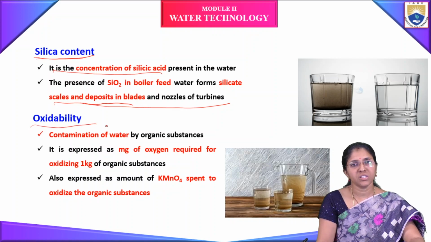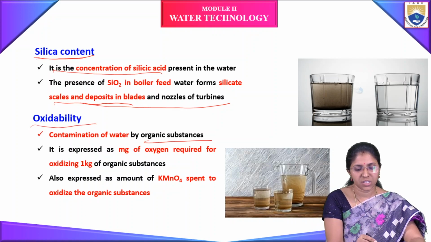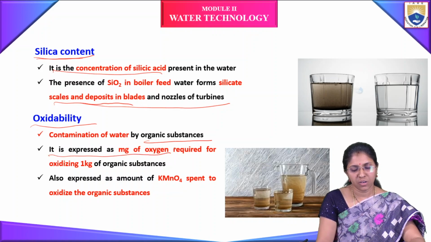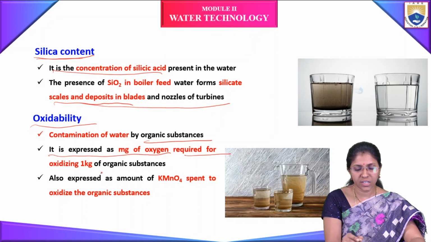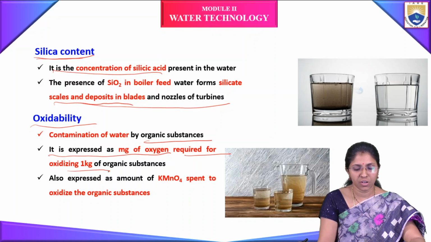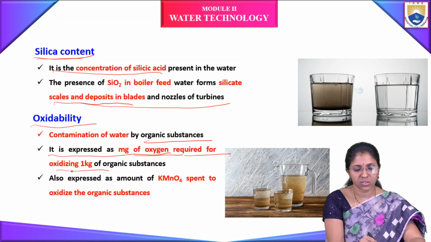Oxidability: this is due to contamination of water by organic substances. It is defined as the milligrams of oxygen required for oxidizing 1 kg of organic substances.